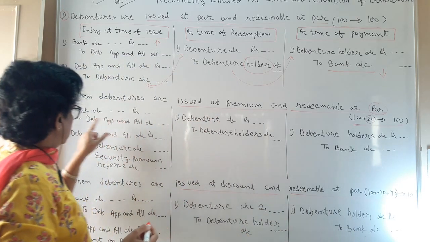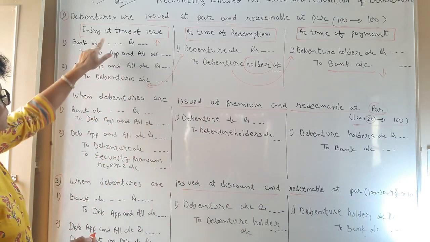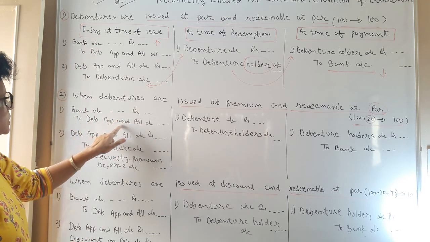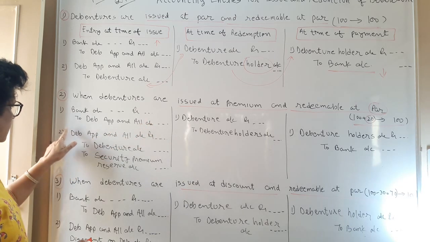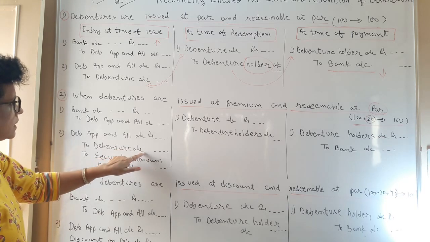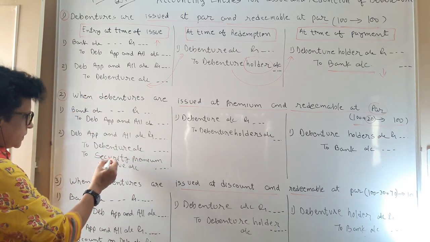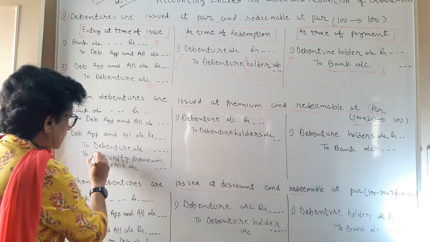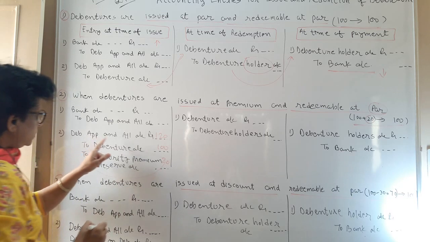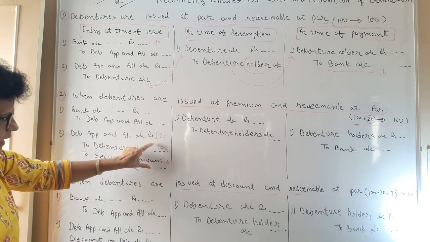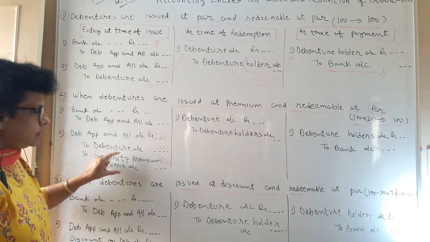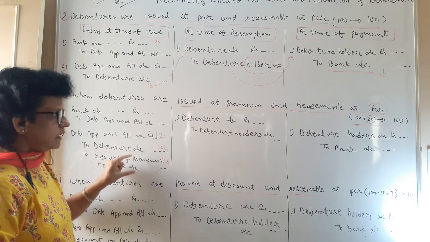So which are the three journal entries here? At the time of issue, the journal remains the same. Bank account debit to debenture application and allotment account. Second, debenture application and allotment debit to debenture account and to security premium account. So here 100 rupees, here 20 rupees, and this account is closed by 120. The security premium you have recorded goes to the security premium reserve account.